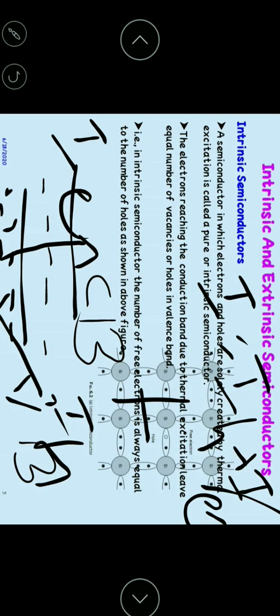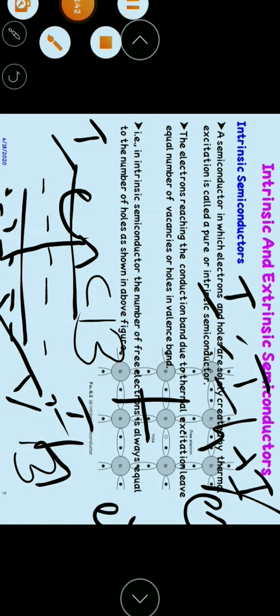Now coming to the Fermi energy level. The highest energy level which an electron can occupy at 0 Kelvin is called the Fermi energy level. In intrinsic semiconductors, the Fermi level will be at the middle of the forbidden band. Because of the low concentration of electrons and holes, the total current becomes 0 in the intrinsic semiconductors.